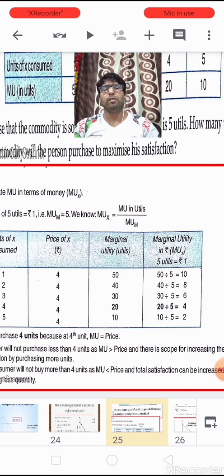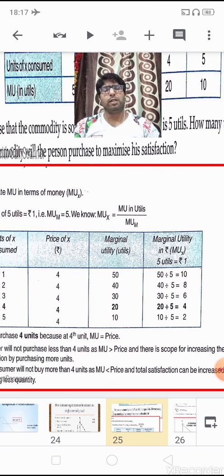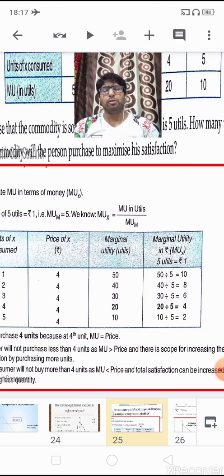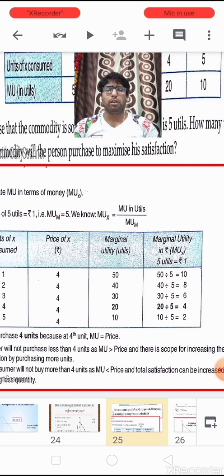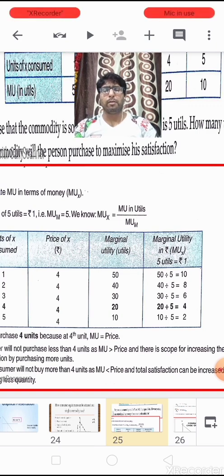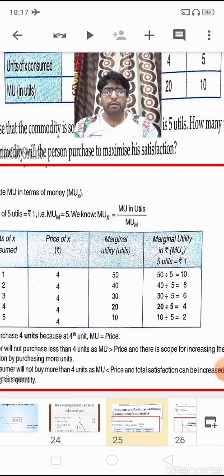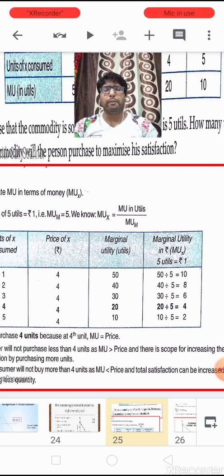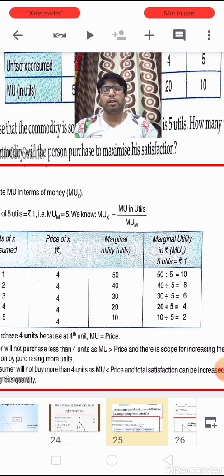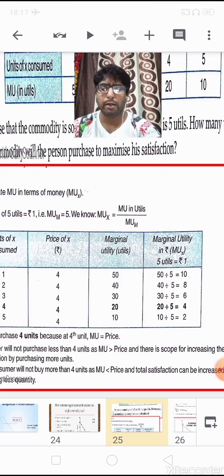Now at the third unit, the marginal utility in terms of money is 4, whereas the price paid for the commodity is again 4. It means the marginal utility in terms of money is equal to the price paid for the commodity. So this is the situation where MUX upon PX is equal to MUM, I mean where 20 divided by 5 is equal to 4. When 20 is divided by 5, it becomes 4, and 4 is equal to 4. So this is the way we find the consumer's equilibrium point.